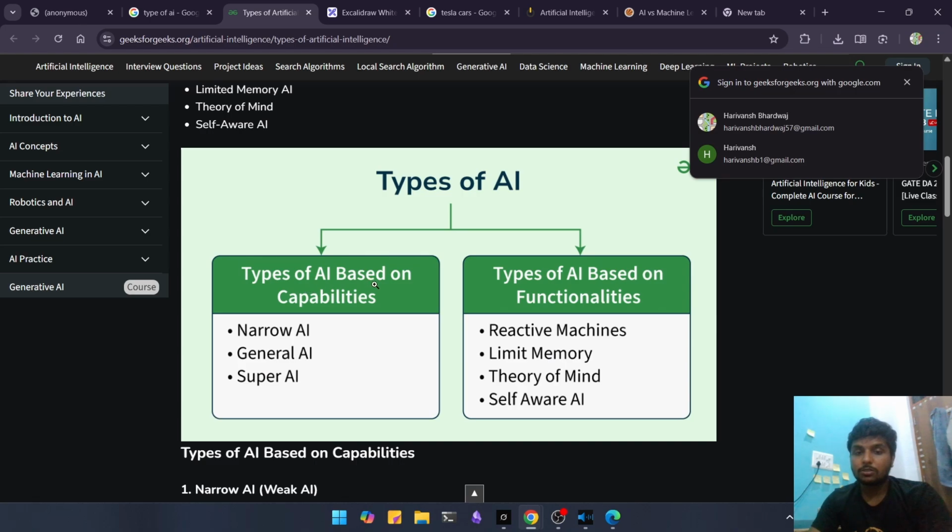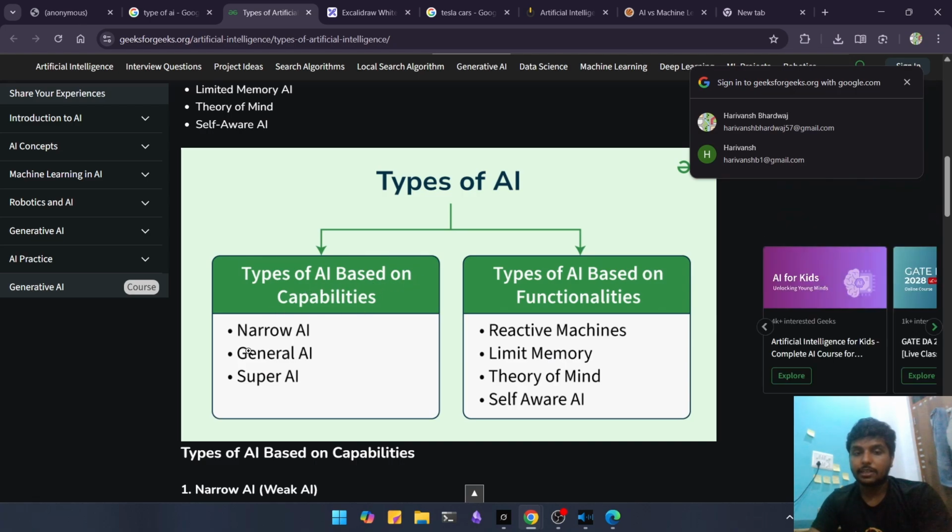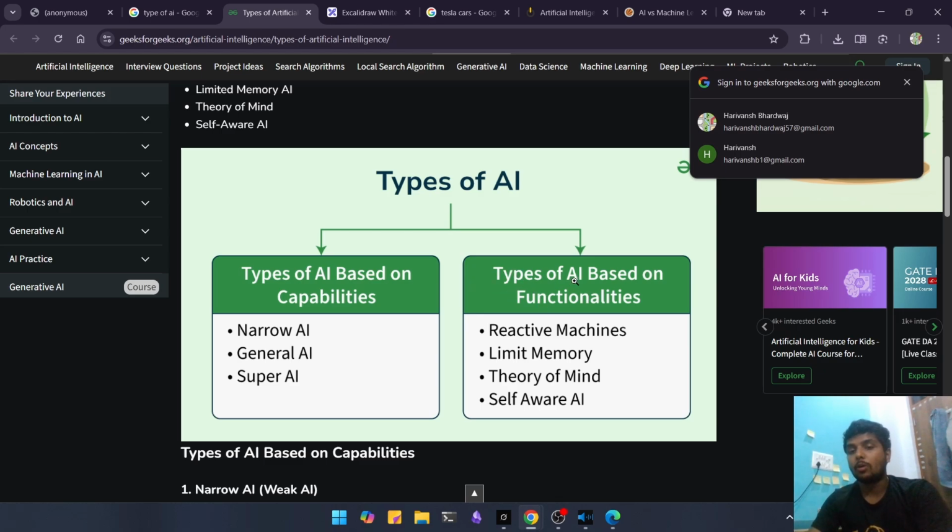On the basis of capabilities, we have narrow AI, general AI, and super AI. And if we talk about AI based on functionalities, we have reactive machines, limited memory, theory of mind, and self-aware AI. So let's talk about narrow AI first.